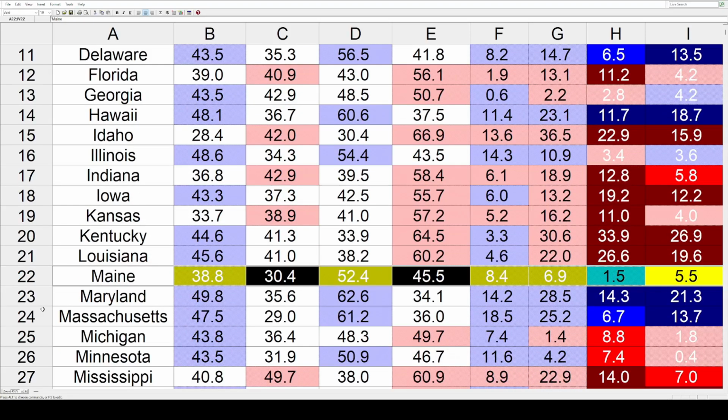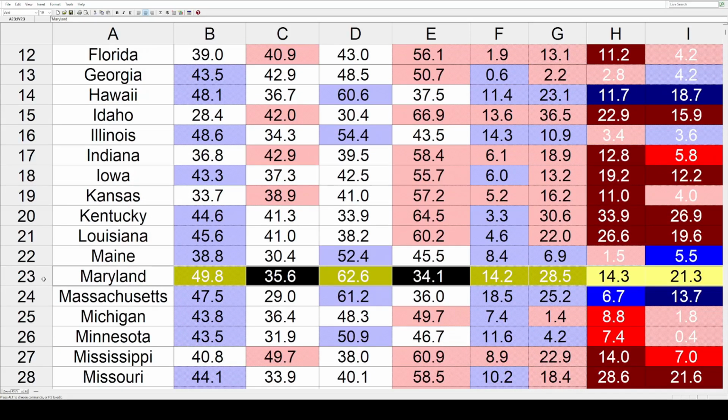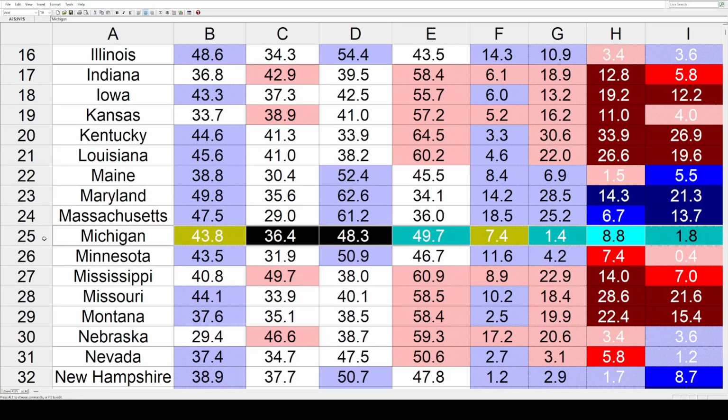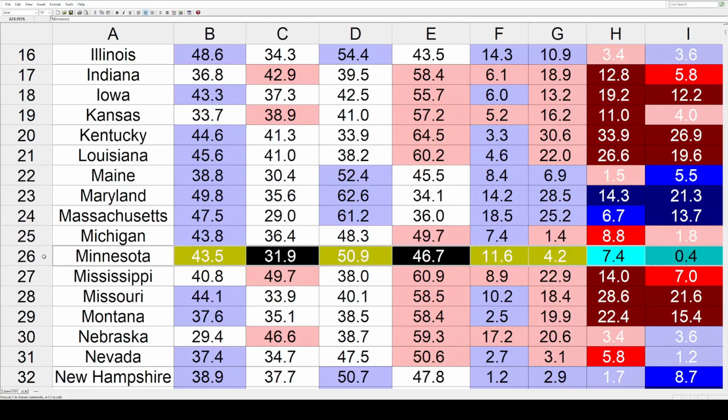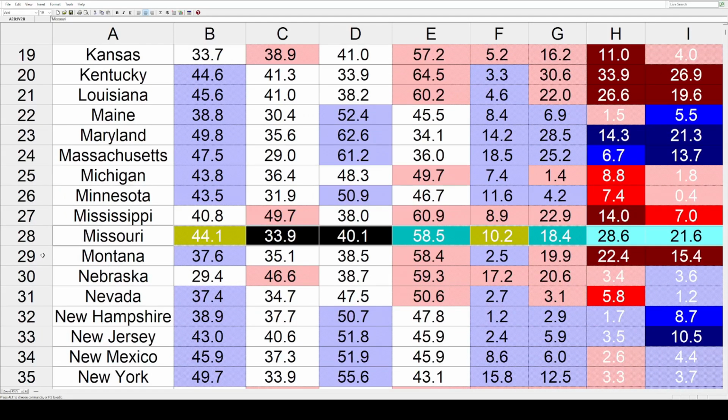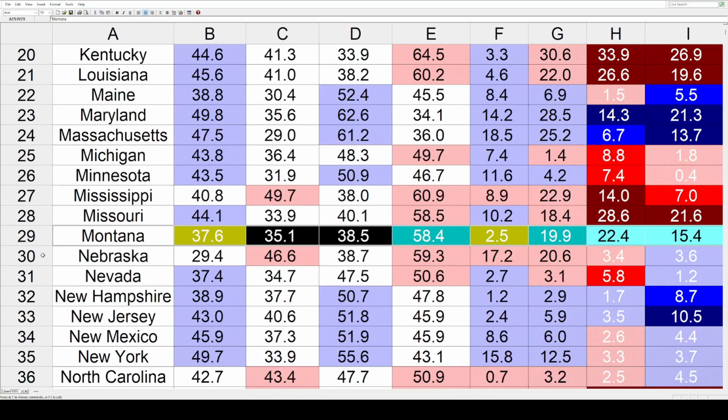Then in Maine, that trended bluer at 5.5. Maryland way more than that at 21.3, and Massachusetts is in between at 13.7. Then more red trends. We've got Michigan 1.8. Minnesota had the smallest trend out of all the states. It got 0.4 redder. Then Mississippi at an even 7. Missouri is up there at 21.6, and Montana a little less at 15.4.